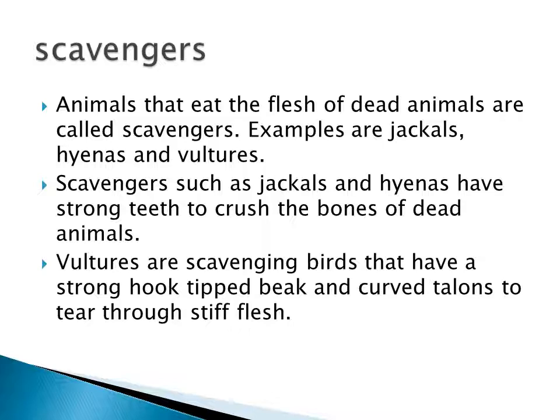The vulture is a scavenging bird that has a strong hook-tipped beak and curved talons. Okay, this is called scavengers.